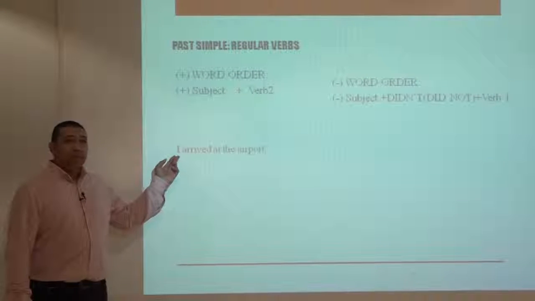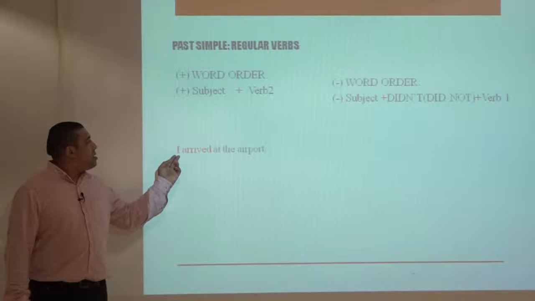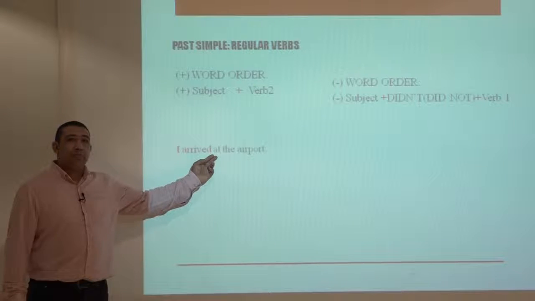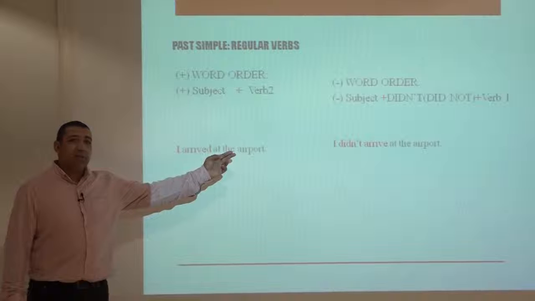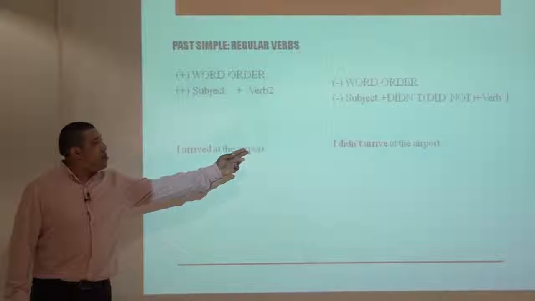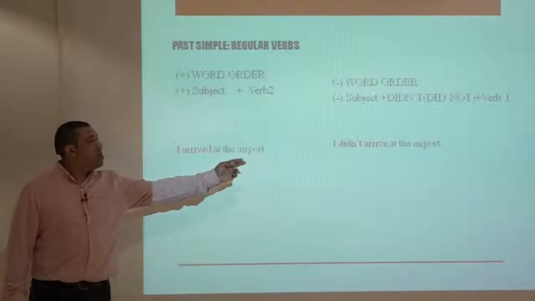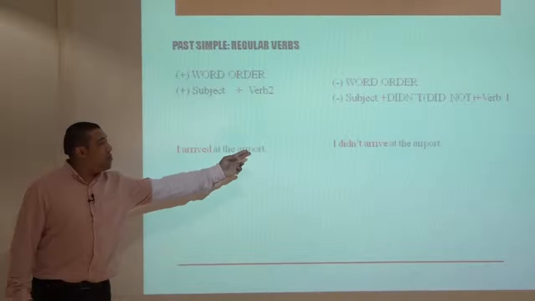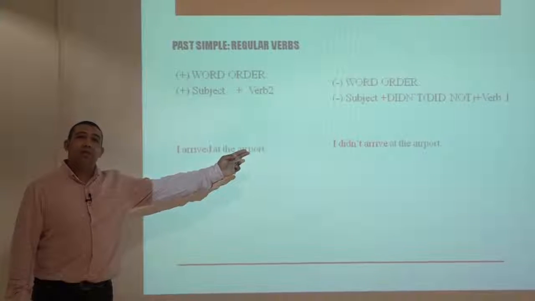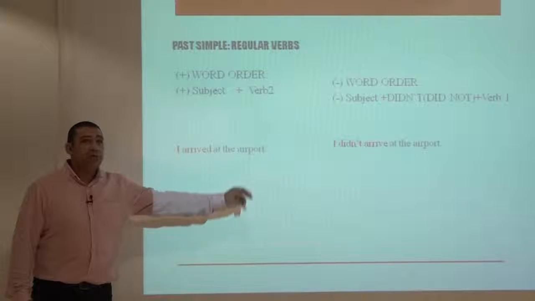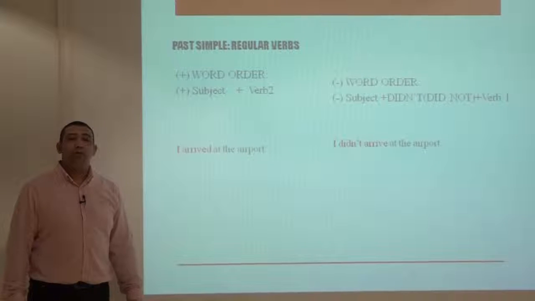For example, for a positive sentence, I arrived at the airport. Negative, I didn't arrive at the airport. So as you all notice, after didn't or did not, we always use verb 1 or bare infinitive.